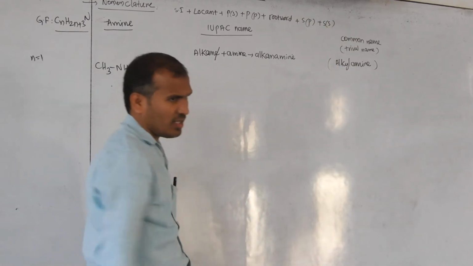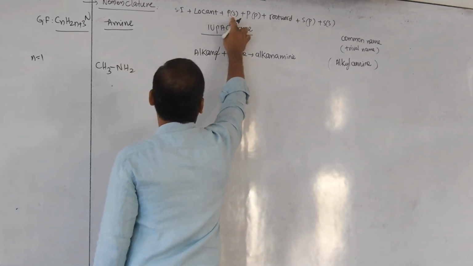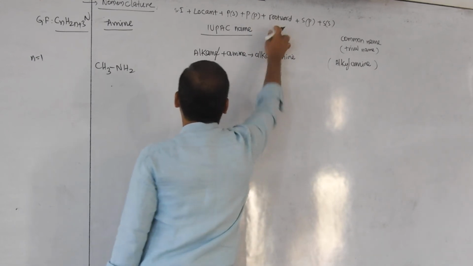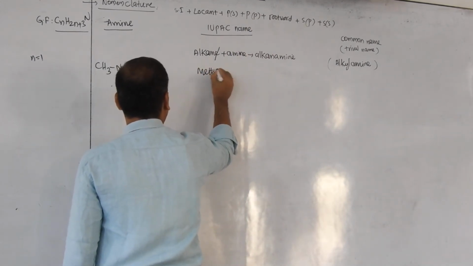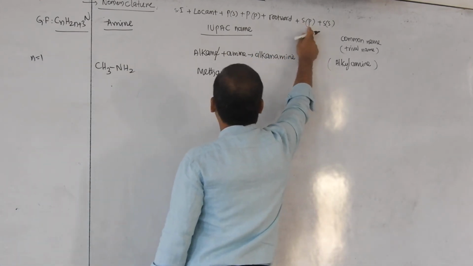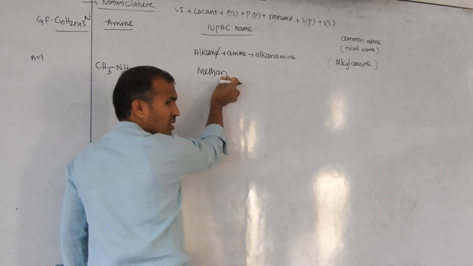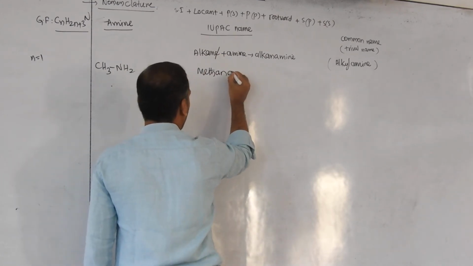Don't forget this. Now these are not there. Root word: 1 carbon is meth. Ane is the primary suffix. E is removed based on this, and directly I am writing here amine.